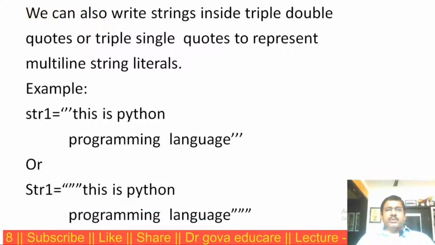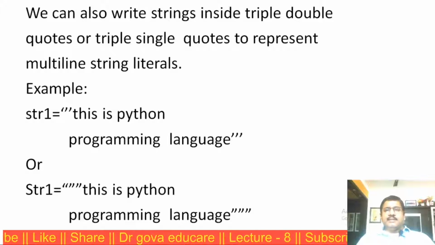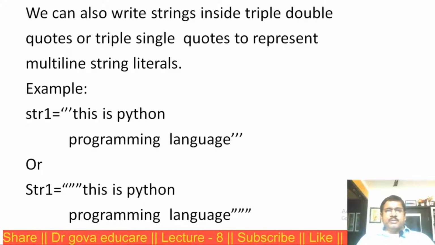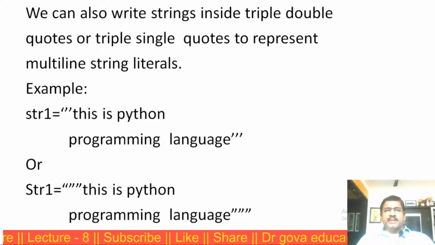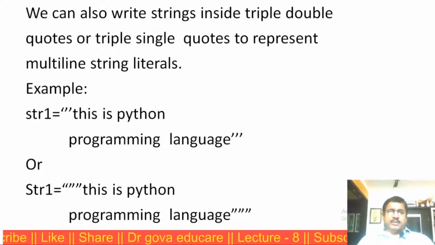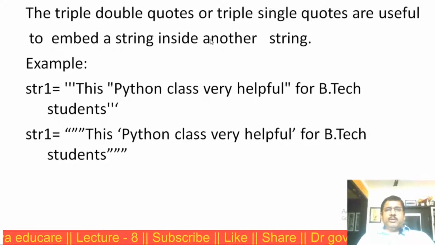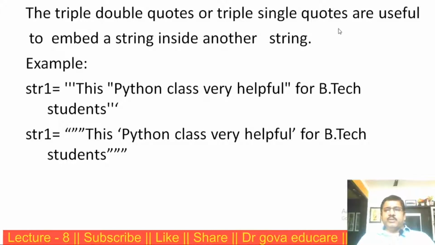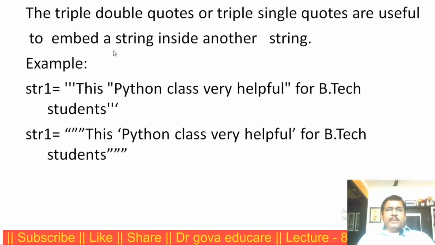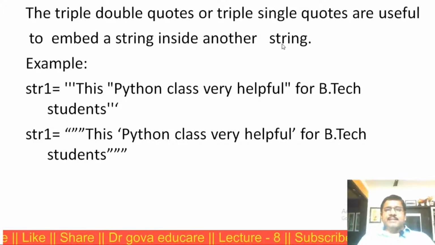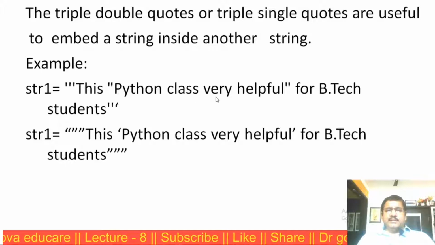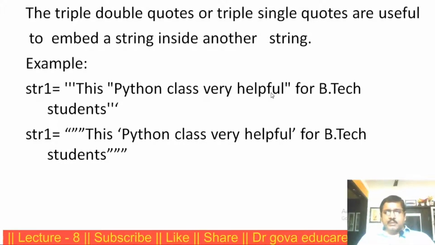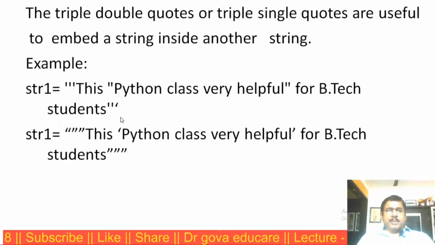We can also write strings inside triple double quotes or triple single quotes to represent multi-line string literals. This is the example. The triple double quotes or triple single quotes are useful to embed a string inside another string. Suppose this is Python class. This Python class is very helpful for BTech students.